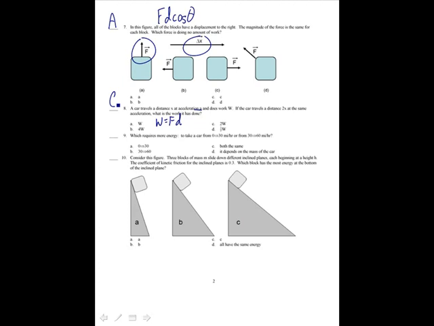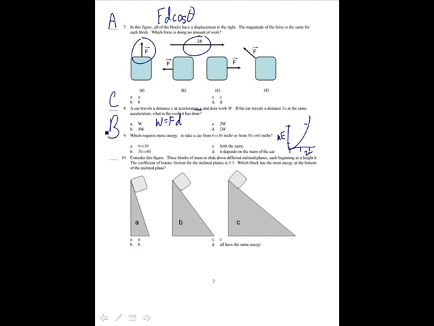Which requires more energy? Take a car from 0 to 30 or 30 to 60. Remember, if we plot our kinetic energy versus speed, it's a parabola, 1/2 m v squared. So 0 to 30 takes this amount of energy, 30 to 60 takes a lot more energy because it's v squared dependent. So 30 to 60, that's B.